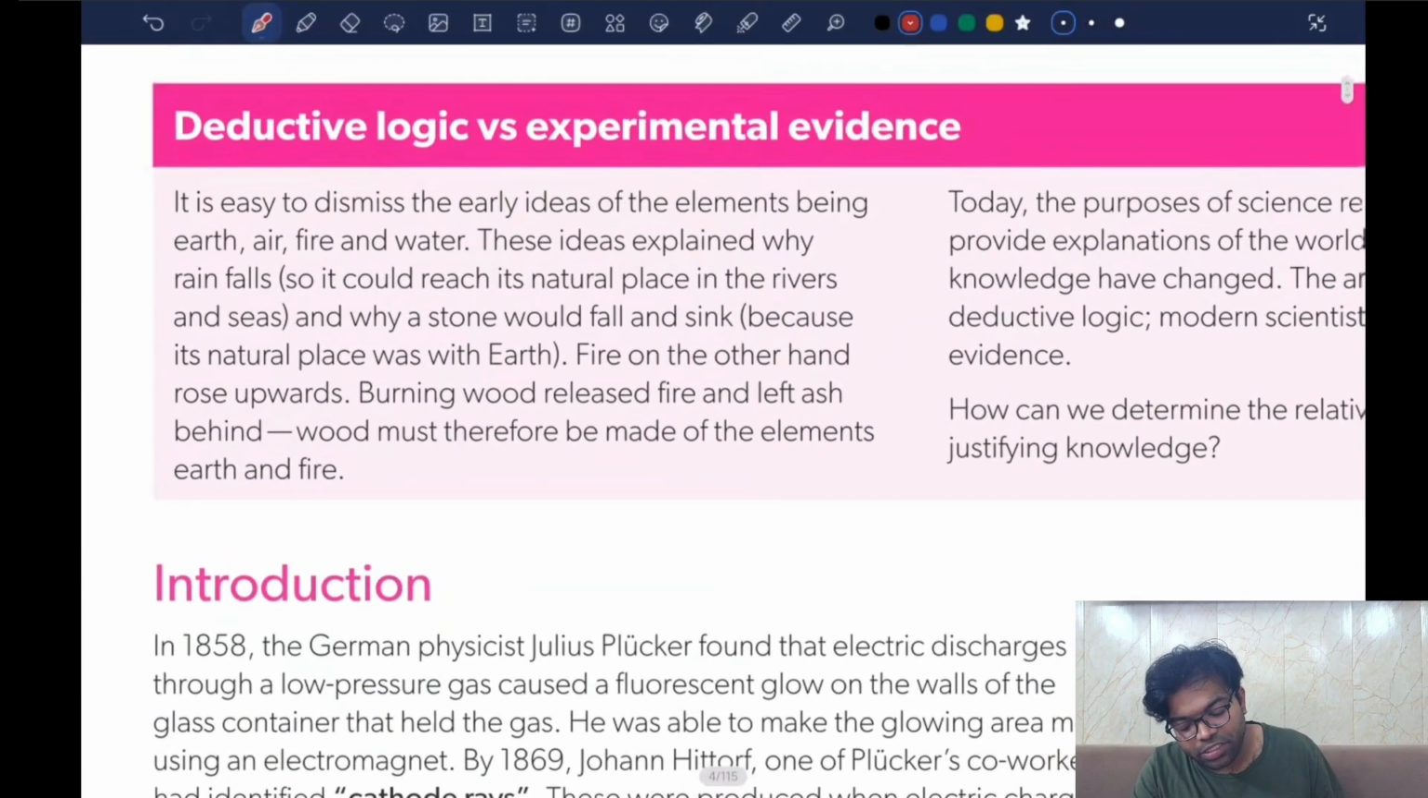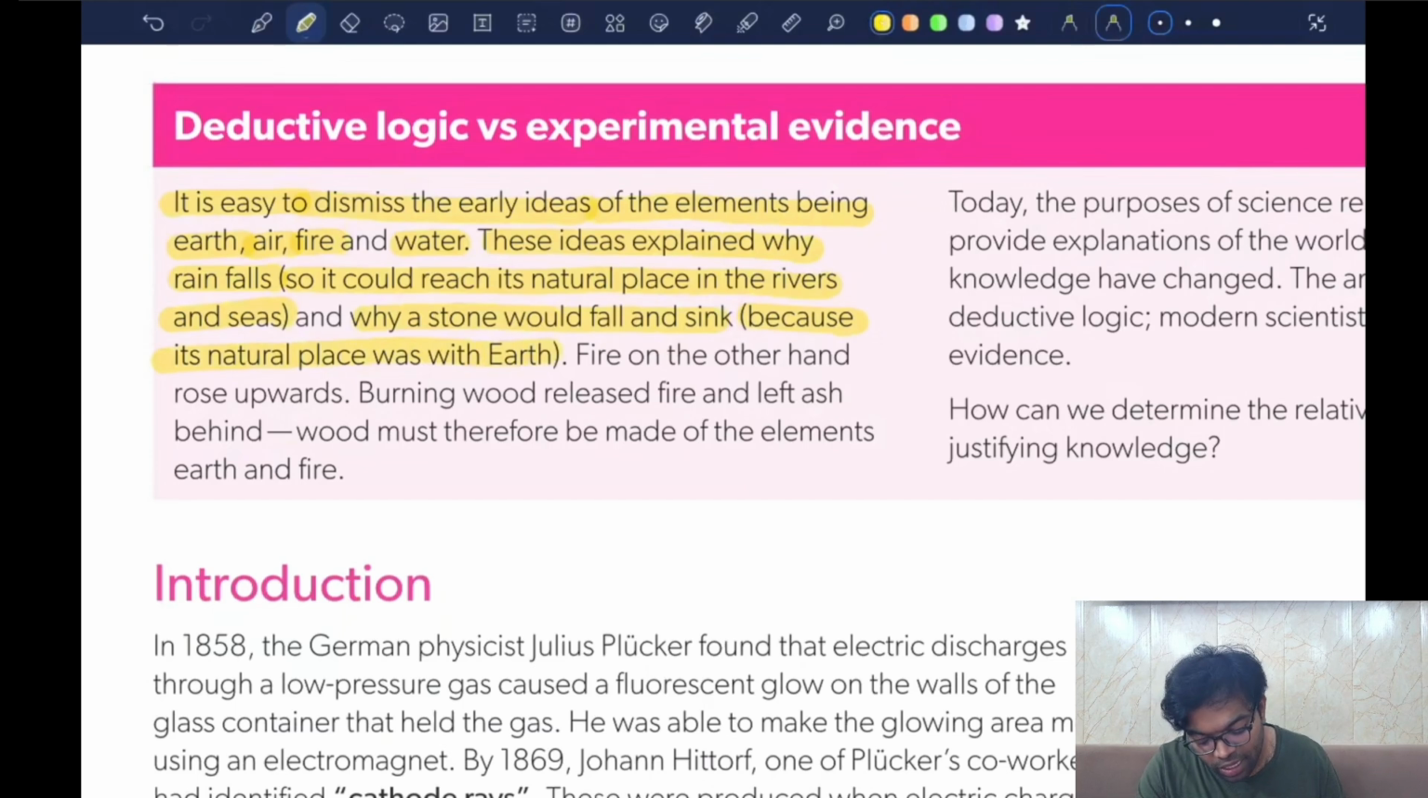Deductive logic versus experimental evidence. It is easy to dismiss the early ideas of elements being earth, air, fire, and water. These ideas explain why rain falls, so it could reach its natural place in the rivers and seas, and why a stone would fall and sink because its natural place was earth. Fire, on the other hand, rose up. Burning wood released fire and left ashes behind. Wood must therefore be made of elements of earth and fire.